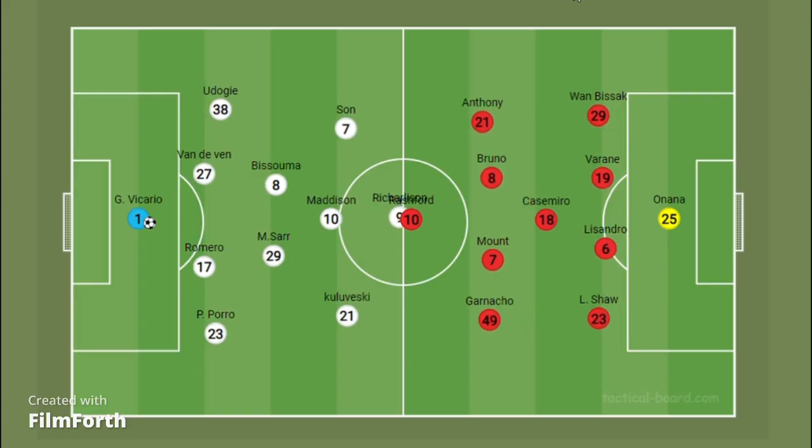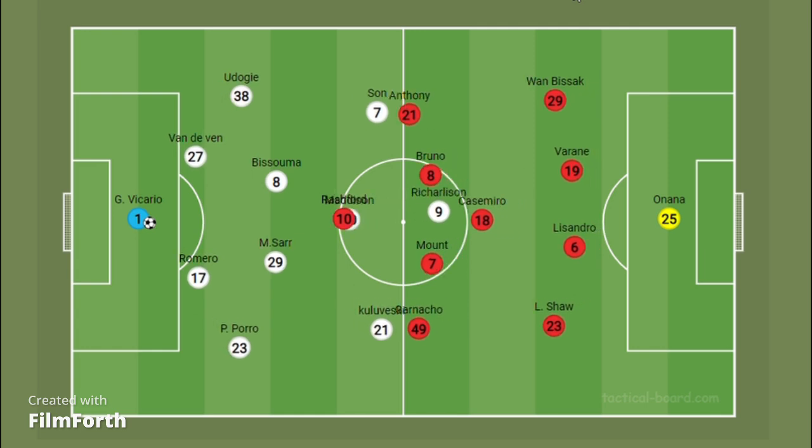We start our analysis by analyzing how Postecoglou set up Tottenham. Set up Tottenham in a 4-2-3-1 formation, with Bissouma and Sarr playing as a double pivot, Porro and Udogie playing as the fullbacks, while Son and Kulusevski were holding the line.